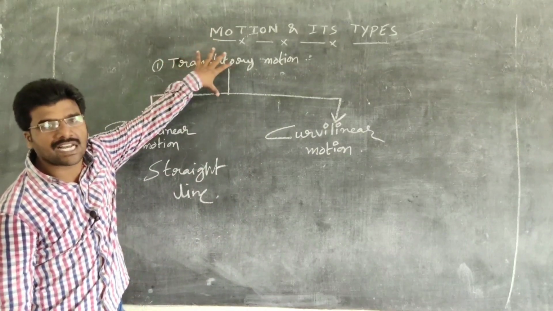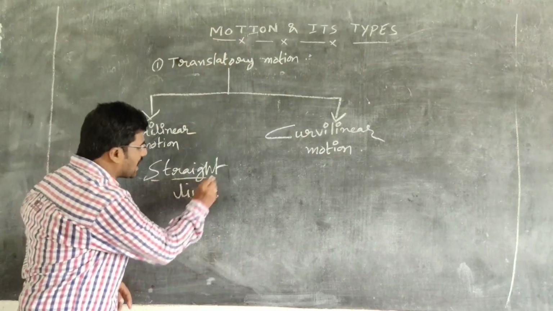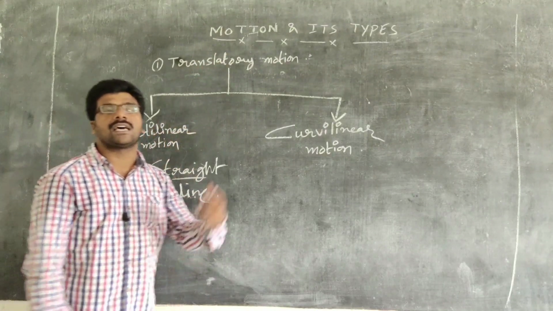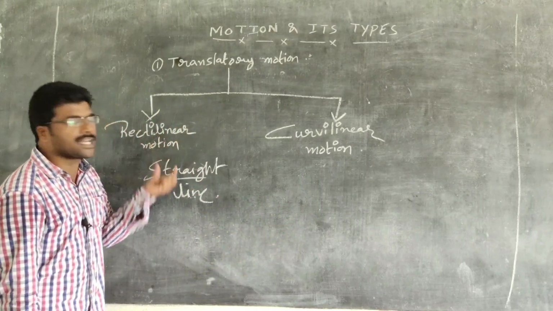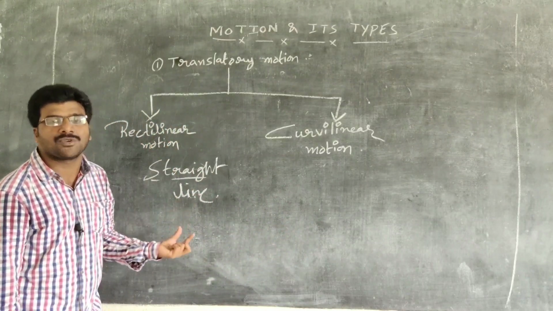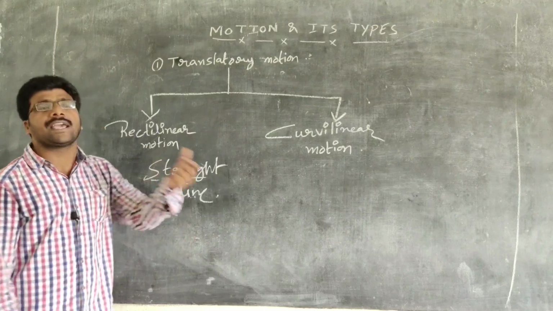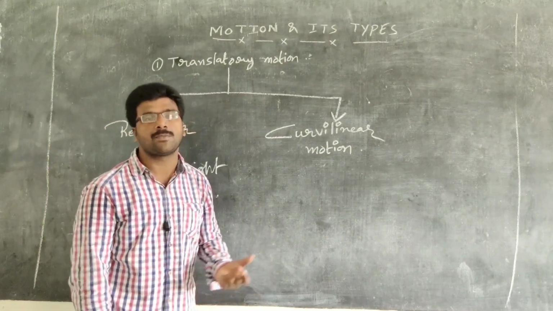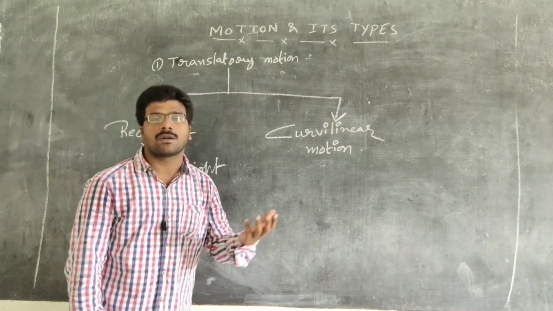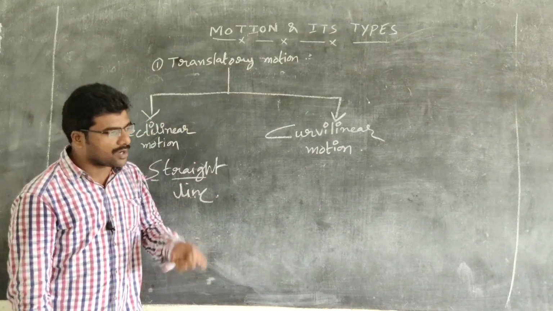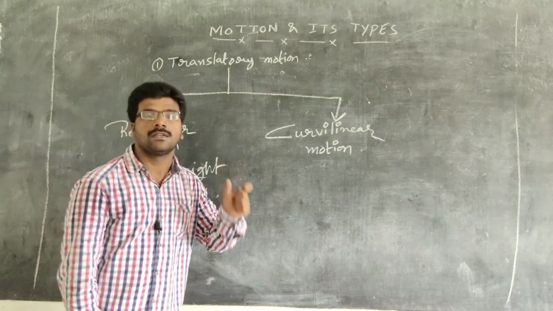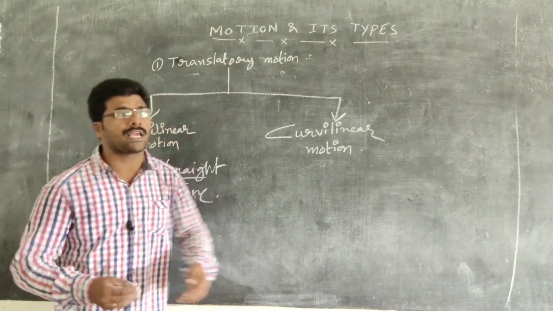Sometimes rectilinear motion is also known as straight line motion. What are the examples of rectilinear motion? A car moving on a straight road, or a train moving on a straight track. These are the examples.